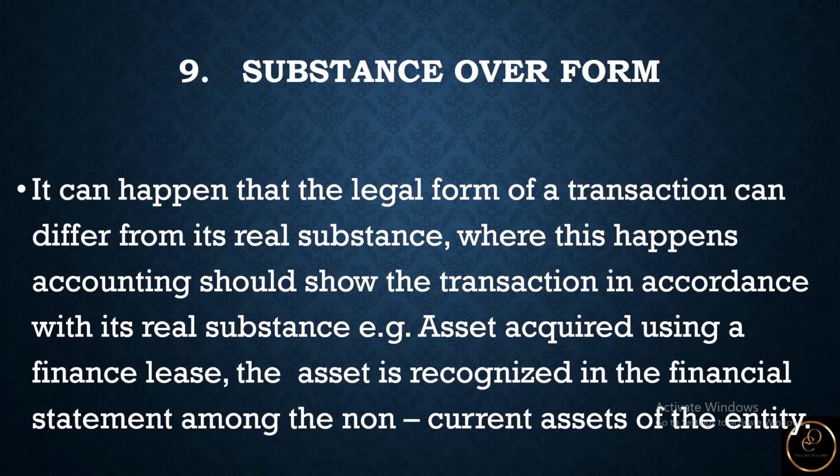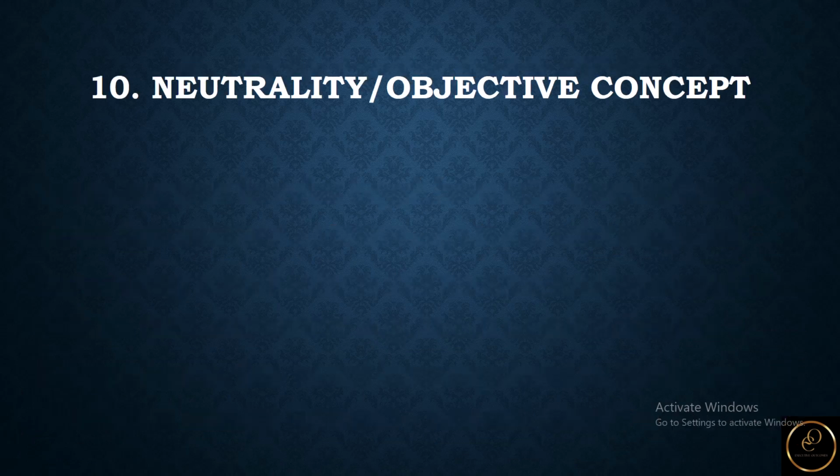So we move on and look at the neutrality or objectivity concept. For the objectivity concept, this is a principle that financial statements of an entity be based on solid evidence. Okay, the idea is to make management produce financial statements that are not slanted by their opinions and biases.